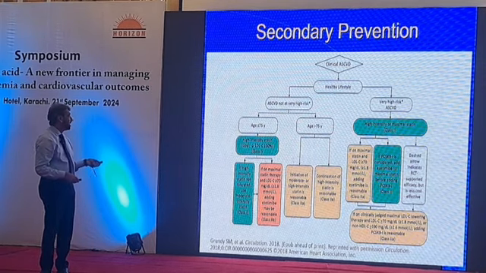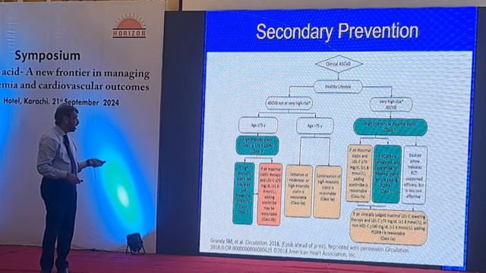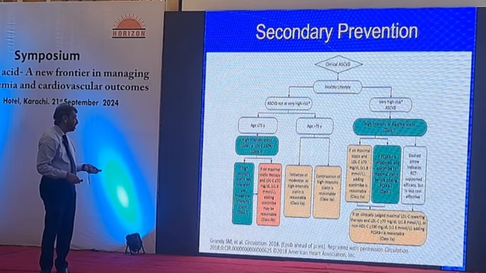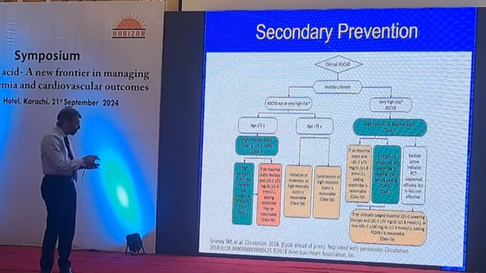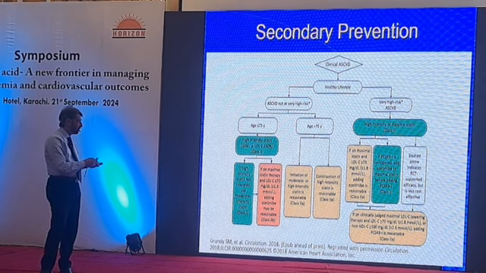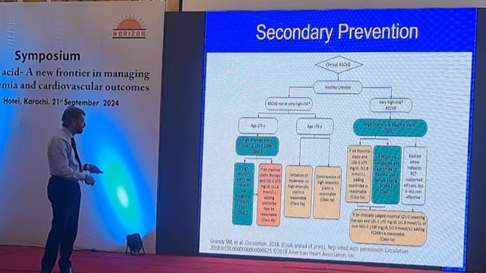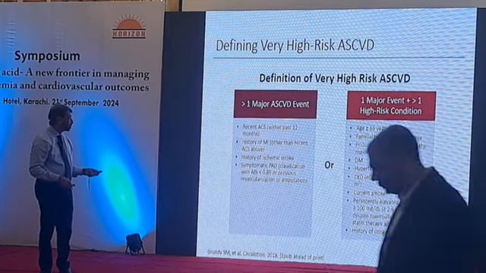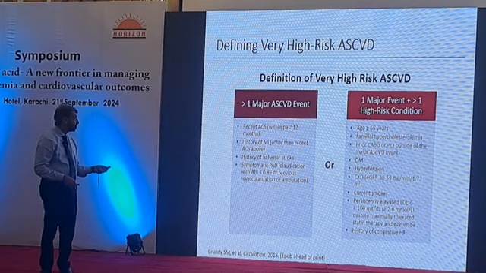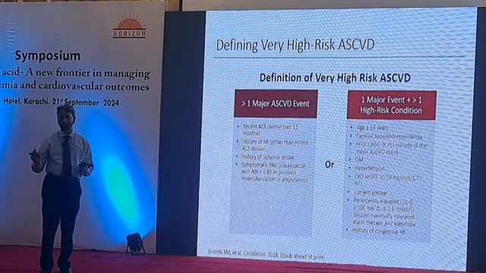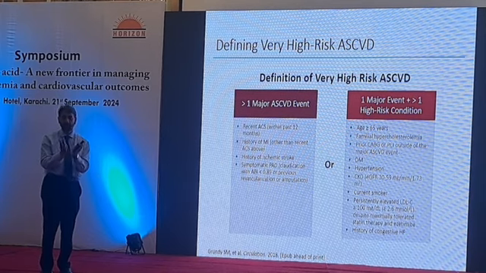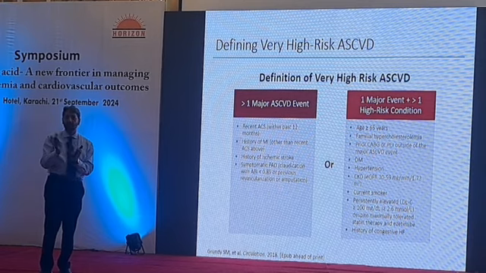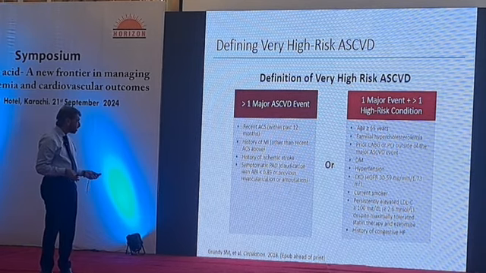Secondary prevention: even in this guideline, they started having consideration in terms of high risk and low risk, or extreme high risk or high risk. In that way, they have decided different LDL levels, and just to include the feature definitions for very high risk atherosclerotic disease. Previously, we kept all atherosclerotic cardiovascular disease patients in a single group, but with this guideline, they started having a division, even within the atherosclerotic cardiovascular disease group, into very high risk or high risk.